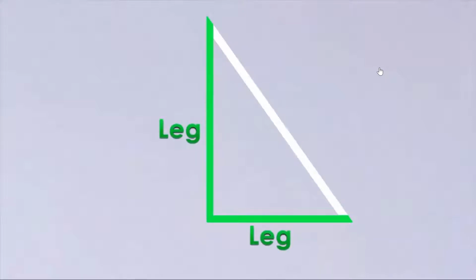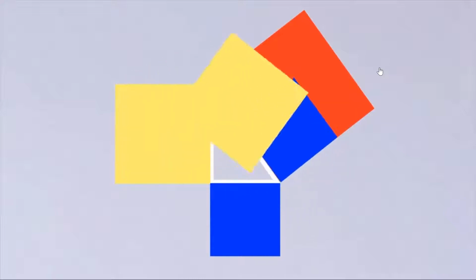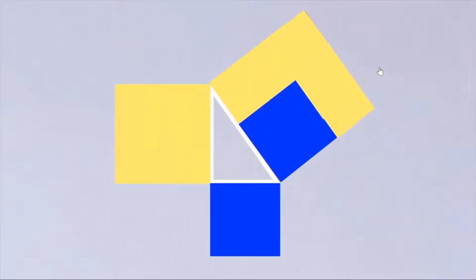Now, if we were to start off by building a square off of each one of the sides of this triangle, we would have 3 different squares. So what's interesting about these squares is the sum of the areas of the 2 squares built off of the 2 legs is actually equal to the area of the square built off of the hypotenuse. So on our triangle, let's call this first leg A, and this second leg B, and this hypotenuse C. So since we know that to find the area of a square, we can take the length of one side and multiply it by itself, the square that we built off of side A has an area of A squared.